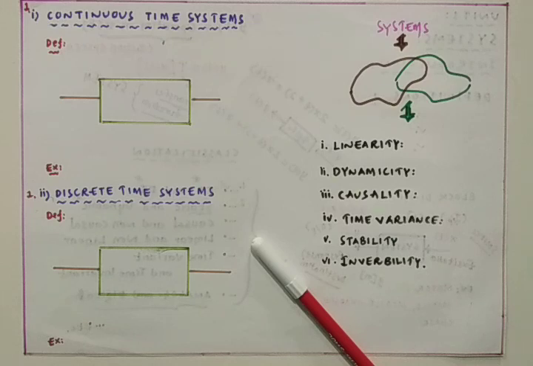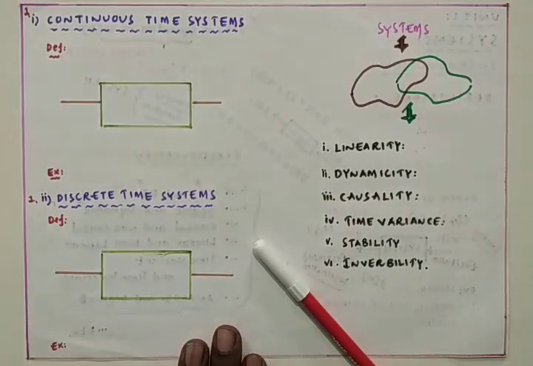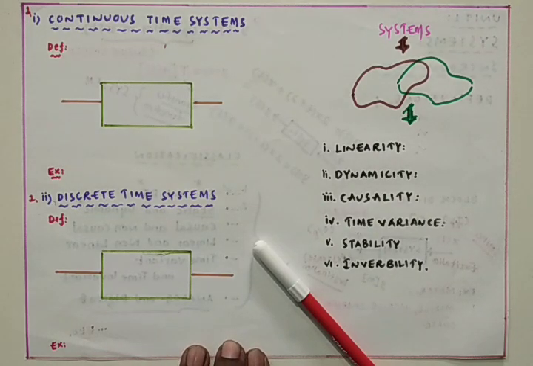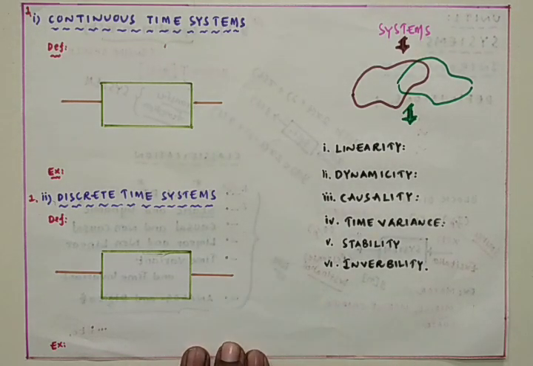A system is a physical device which processes one or more signals, accomplishes a function, and generates the response, that is nothing but the output, in accordance with the input signal. So a system may be anything. We have many examples for the system. In the previous class I have given the examples for the system, so I am not going to discuss the general examples for the system.